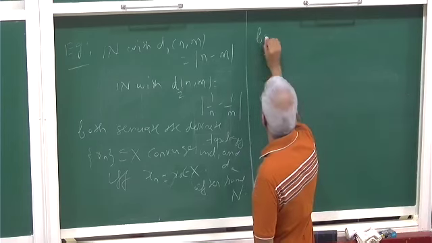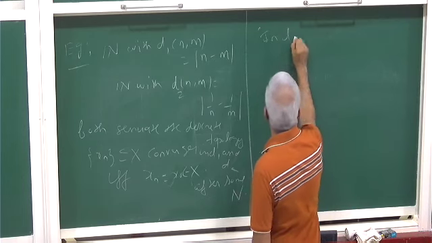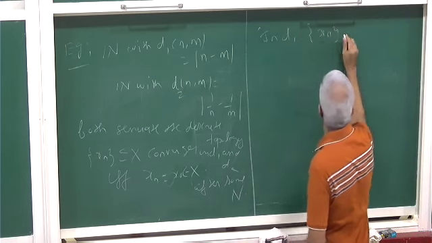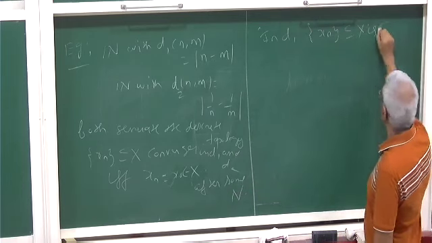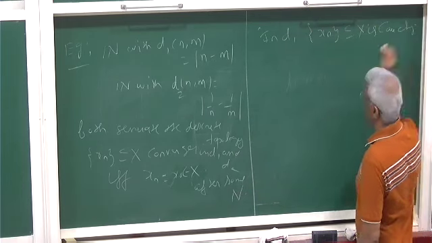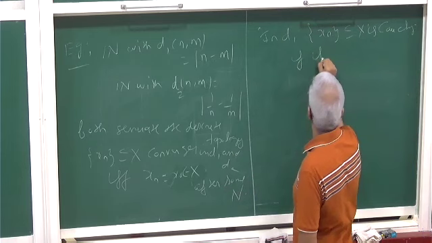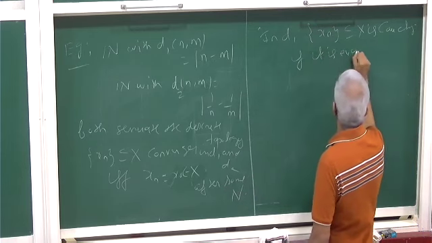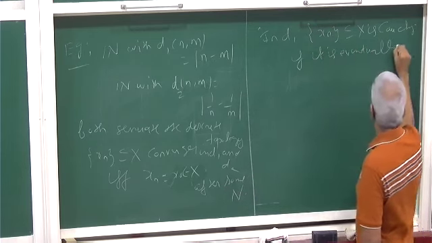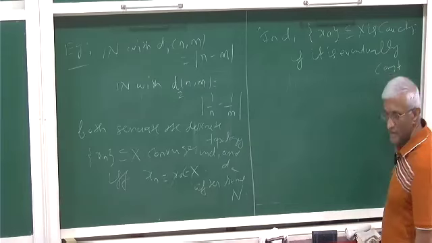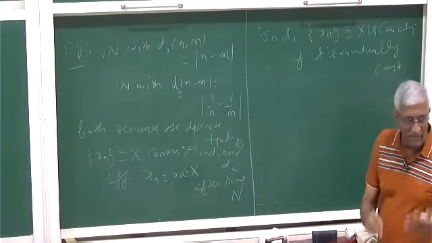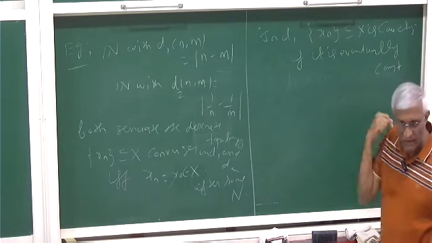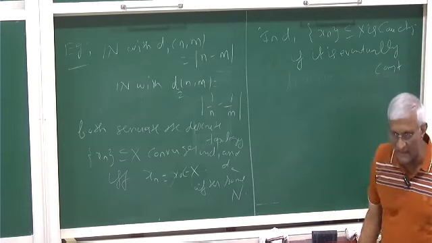But in D1, a sequence xn is Cauchy if it is eventually constant, right? If something is Cauchy, after some time the distance between xn and xm should be less than epsilon.